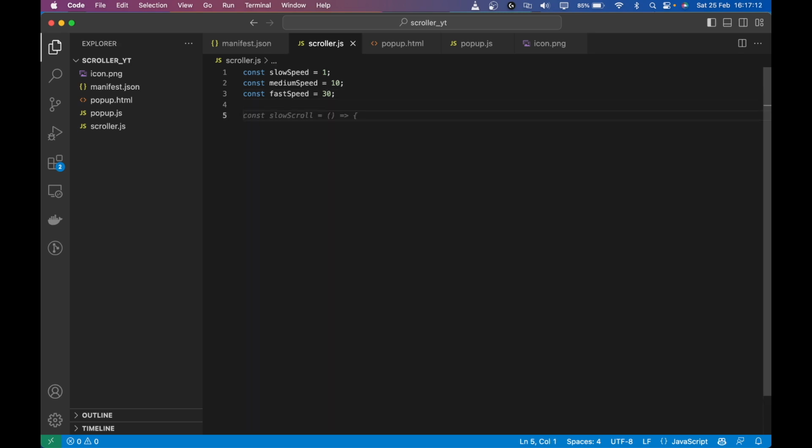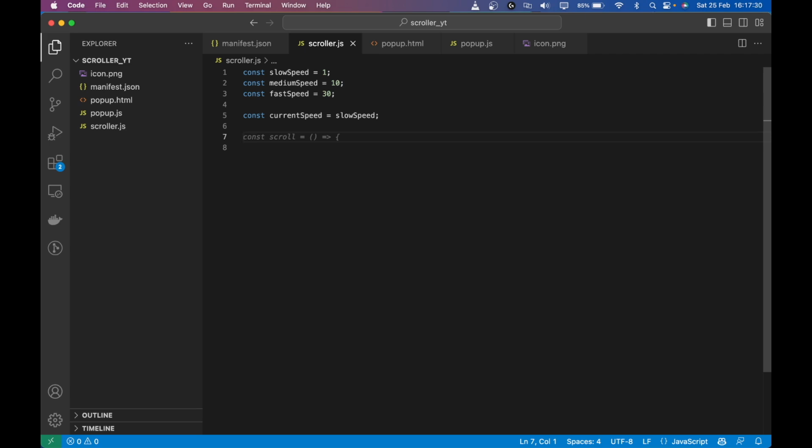I'm also going to define a global variable for current speed. What is actually the current speed? I'm just going to make it slow by default. And now let's write the listeners for the pop-up.